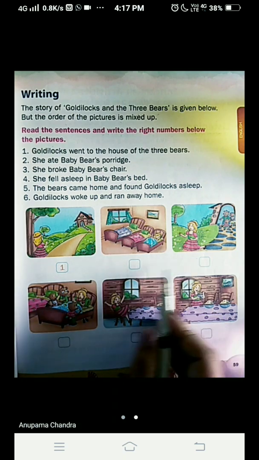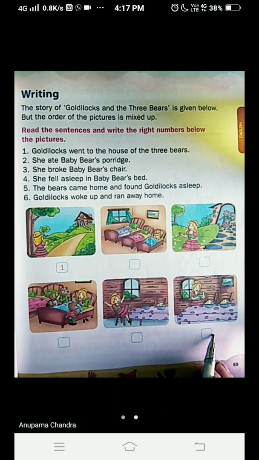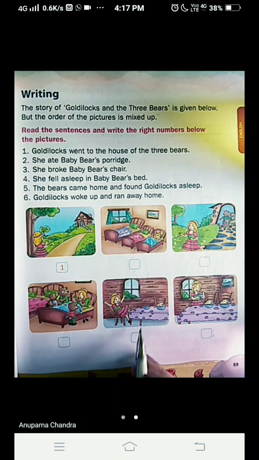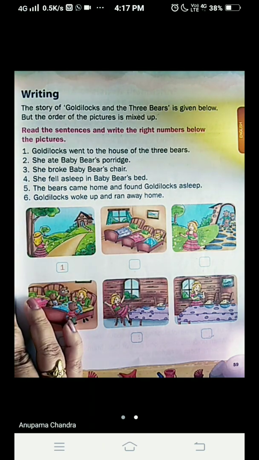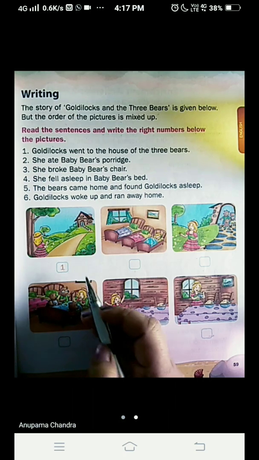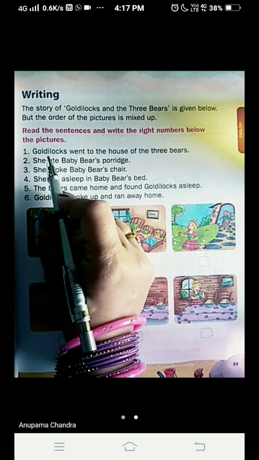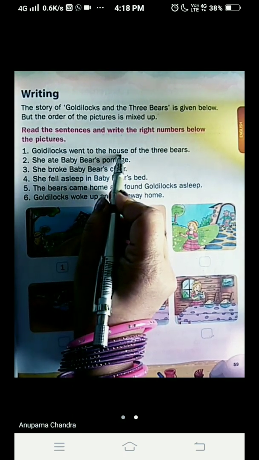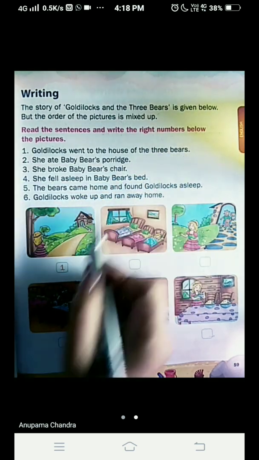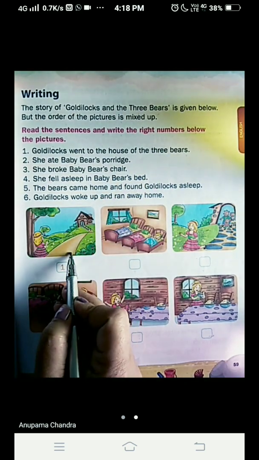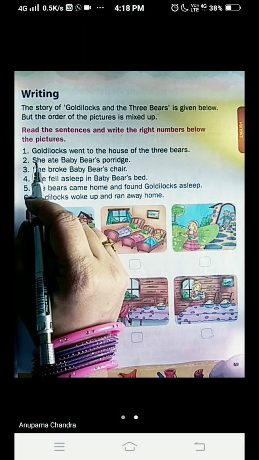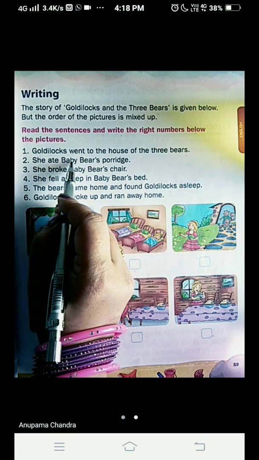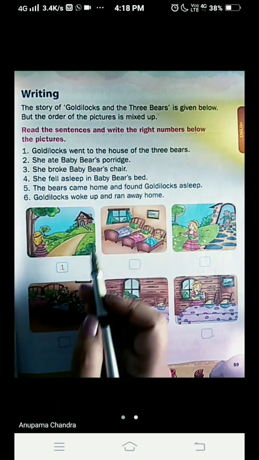The pictures are given and boxes are given below. So you have to write the correct number according to the story given here. Let's find out. The first one is already done for you. Goldilocks went to the house of the 3 bears. So this is the picture. Come to the second one. Second one we have to find out. She ate baby bear's porridge.